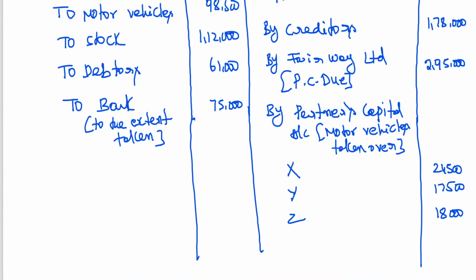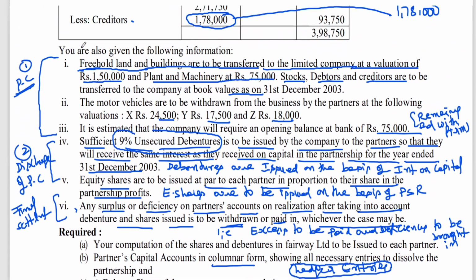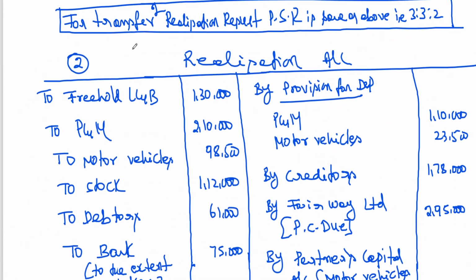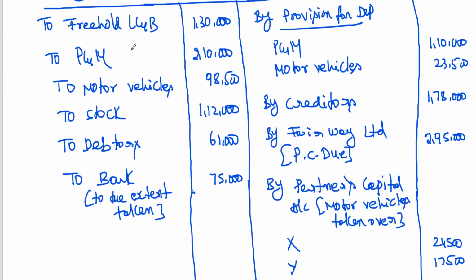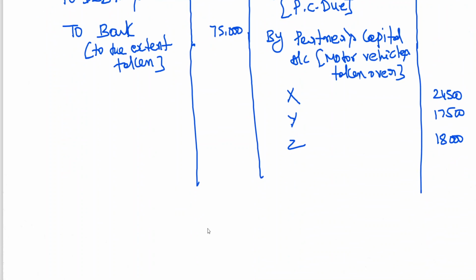So now we don't have any realization expense in the problem, so we can go for closing each account now. Realization account. In this problem, it seems the debit side is showing more. So we cross check: 1,30,000 plus 2,10,000 plus 98,500 plus 1,12,000 plus 61,000 plus 75,000. It is coming to 6,86,500.